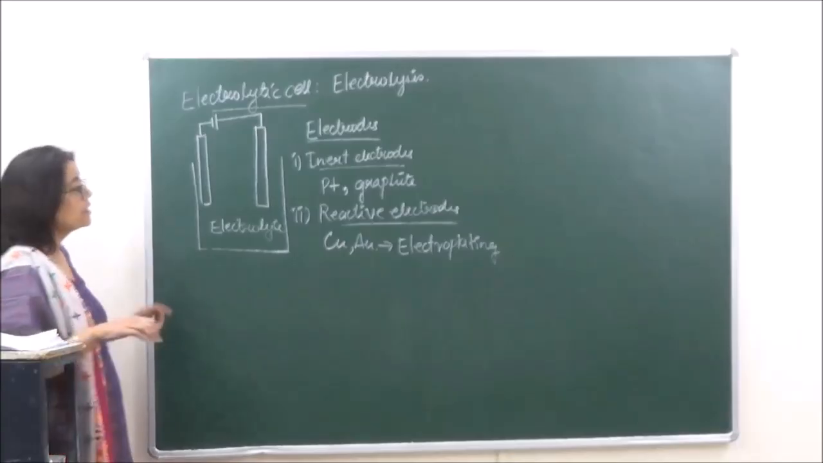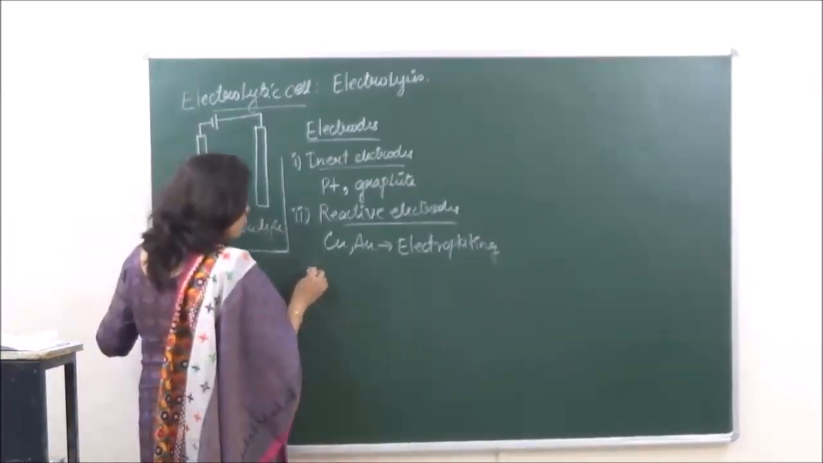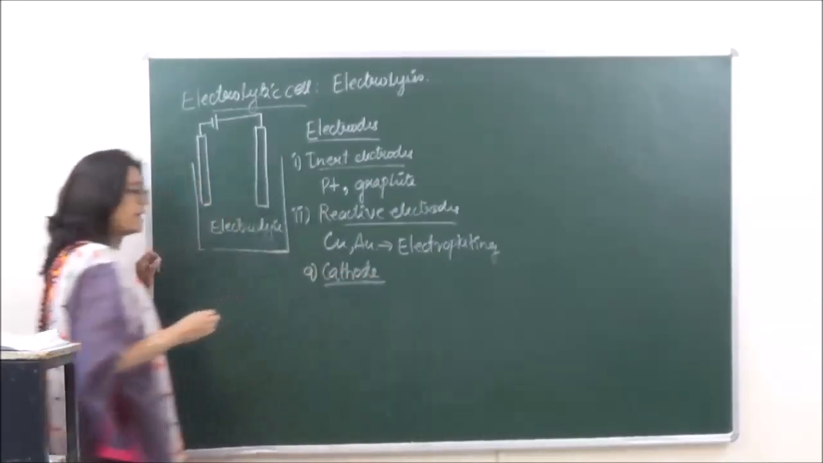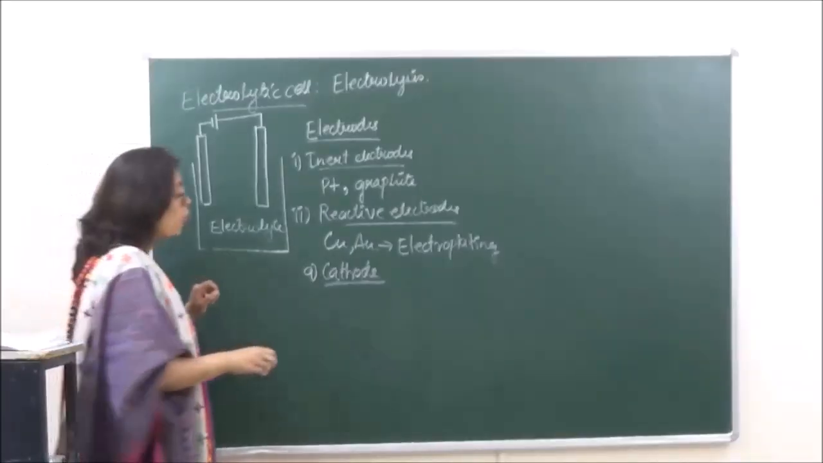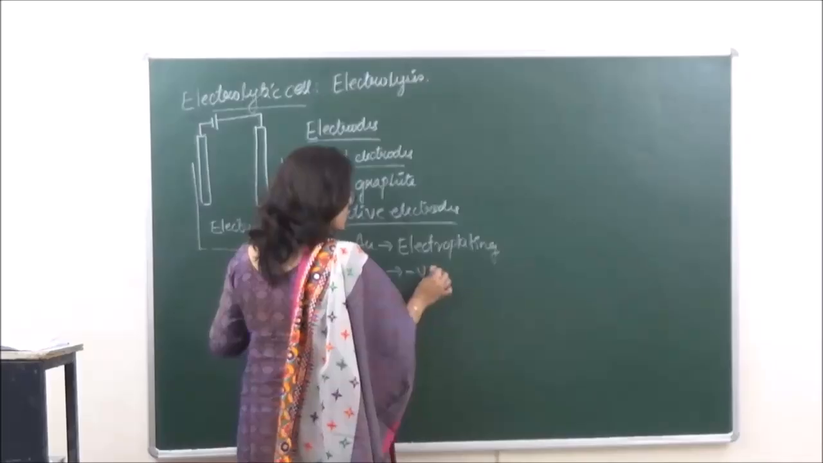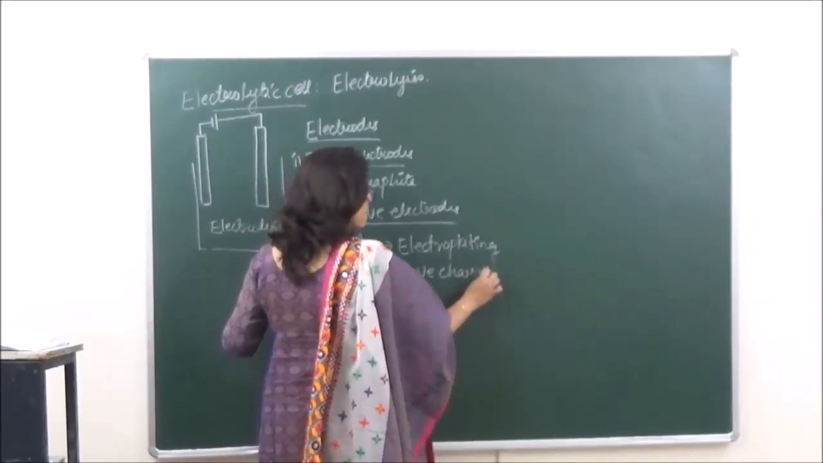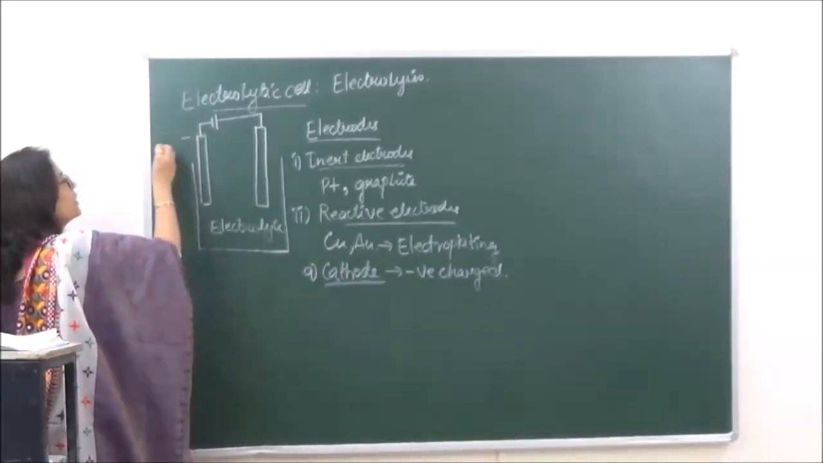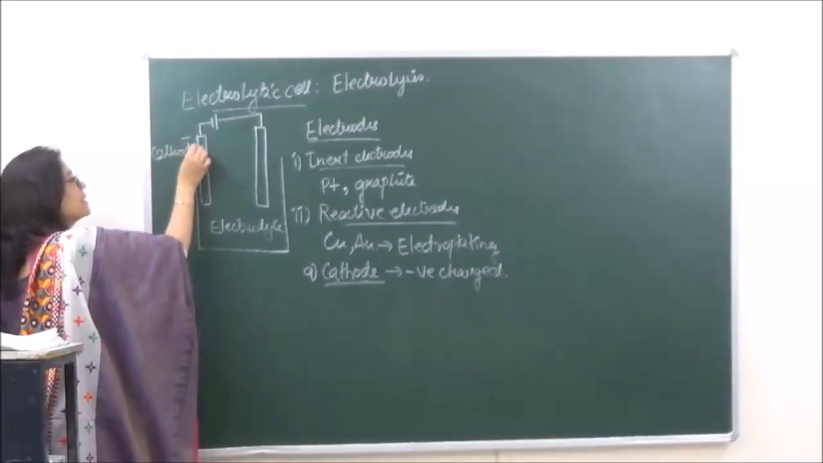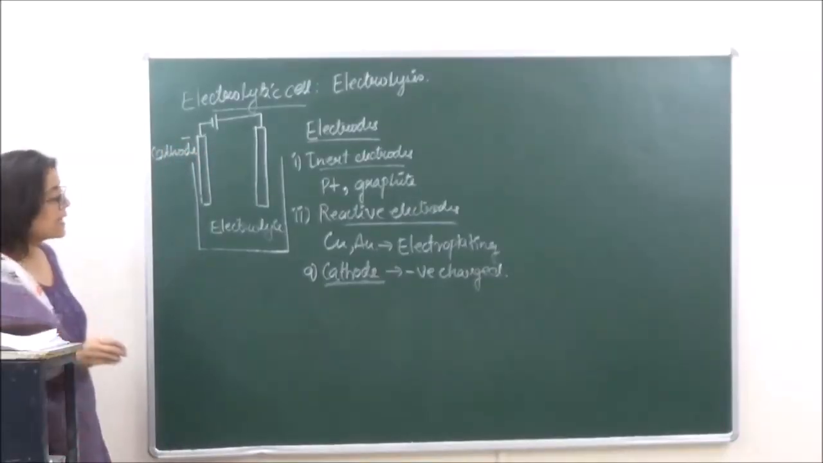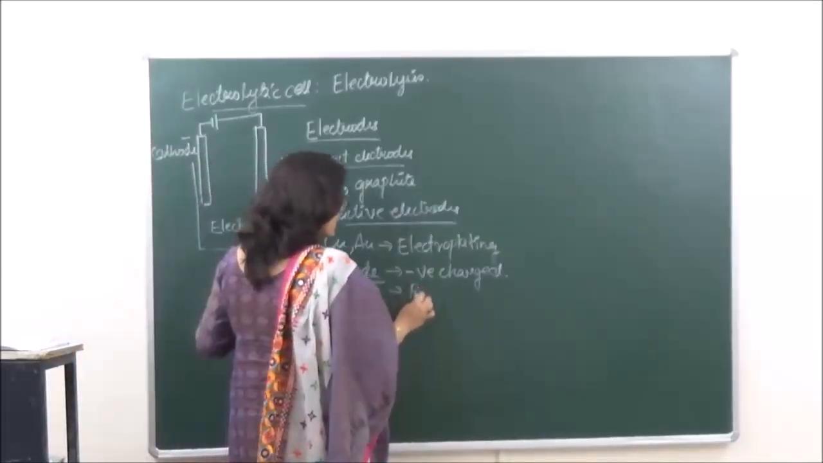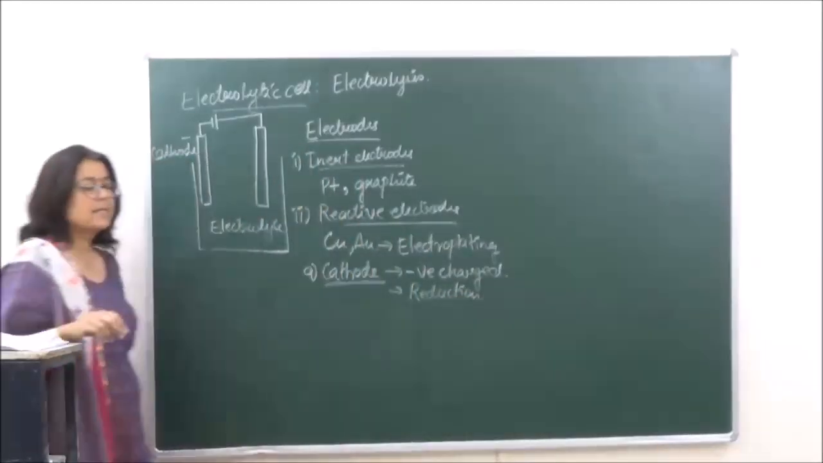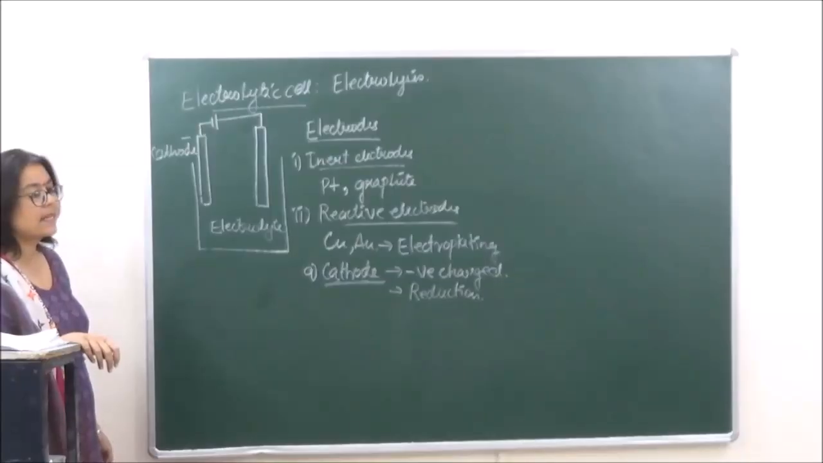Now the electrodes are further of two types. You can see there are two electrodes. One electrode is known as the cathode. The cathode is the electrode which is negatively charged. So if you look over here, this is the negative charge, so we say this is the cathode. At the cathode, reduction always takes place. That is, addition of electrons takes place at the cathode.